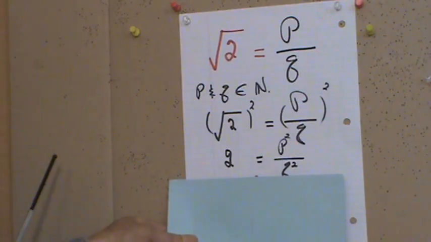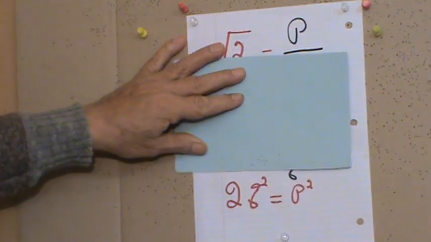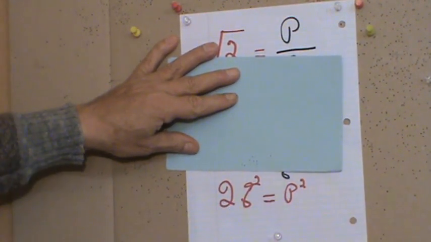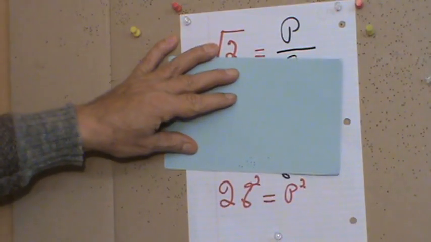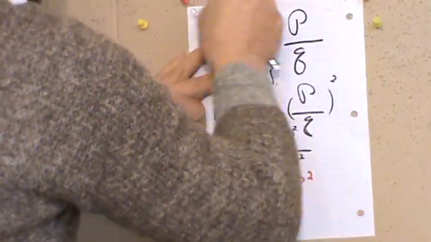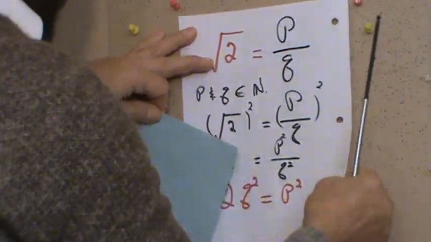We multiply both sides by q squared, and we end up with this algebraic expression: 2q squared equals p squared. Are you with me so far? Now, let's go to the next one, which is the continuation of 2q squared equals p squared.